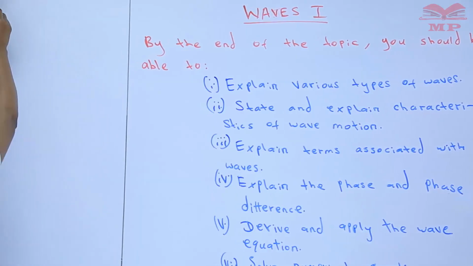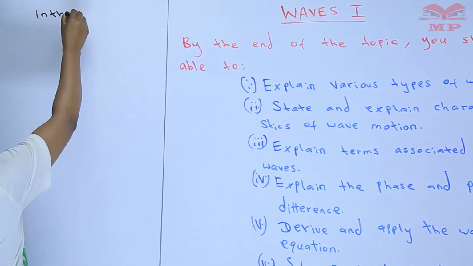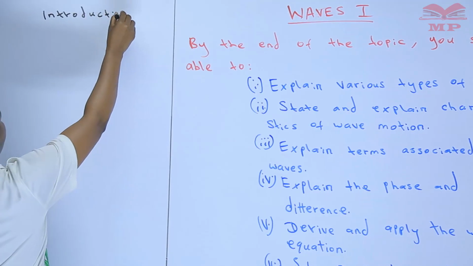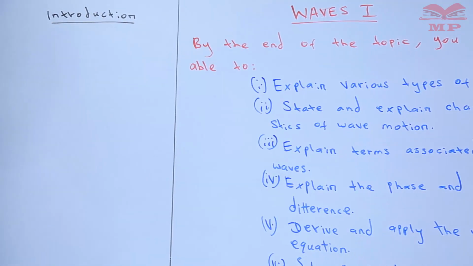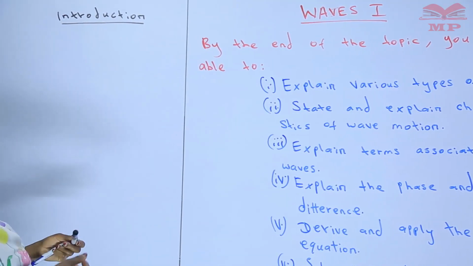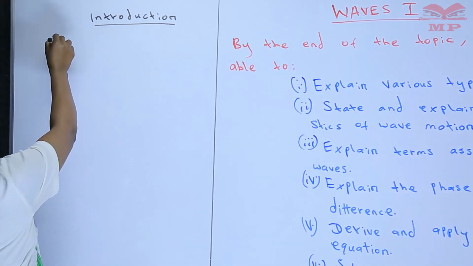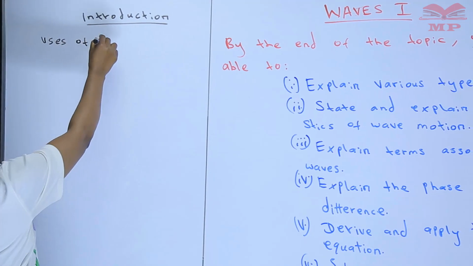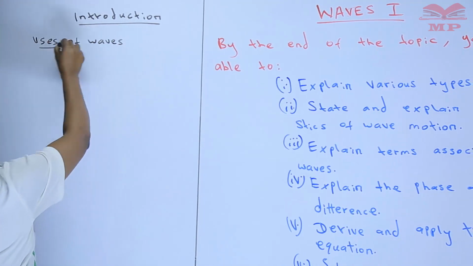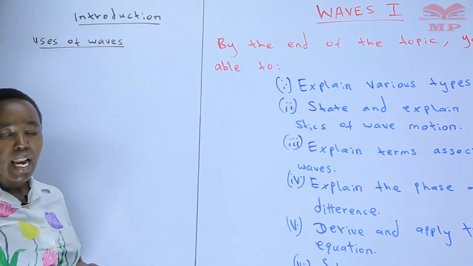So we look at some bit of introduction. Introduction of waves. And we can start by looking at some uses of waves in our day-to-day lives.